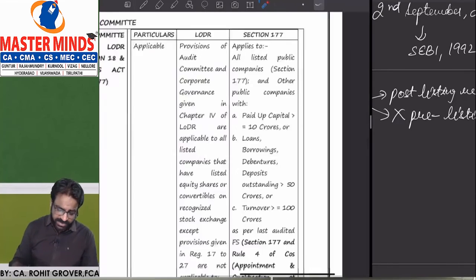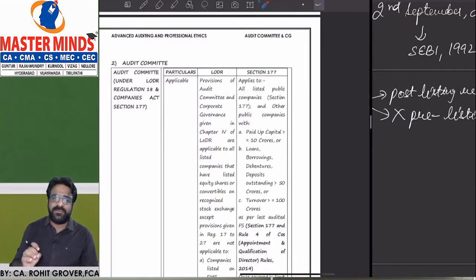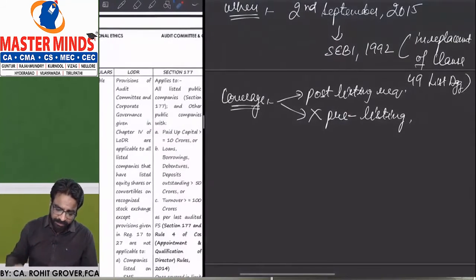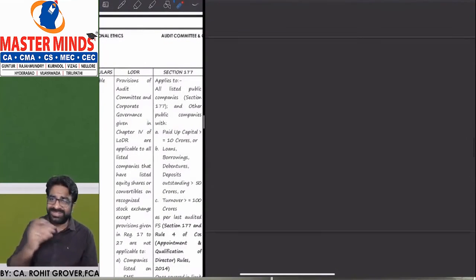So what is the first thing we understood, the difference? The first difference we understood is the LODR applicability as per the SEBI Act and section number 177 applicability as per the Companies Act. So we are also going to do it in the same way.